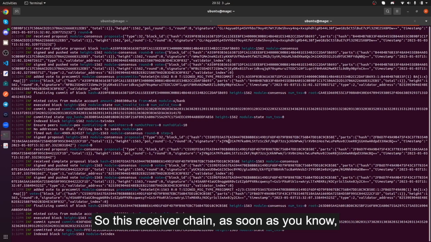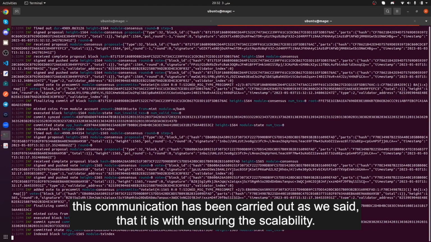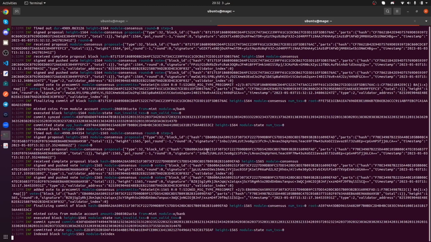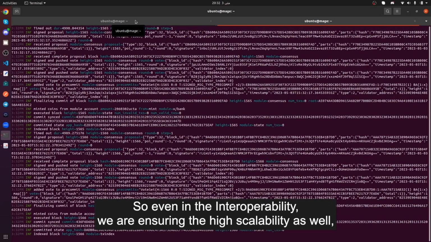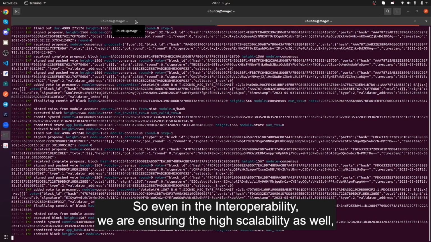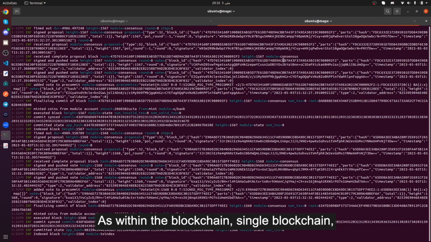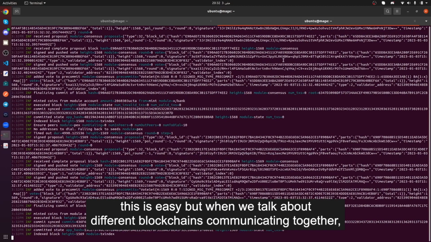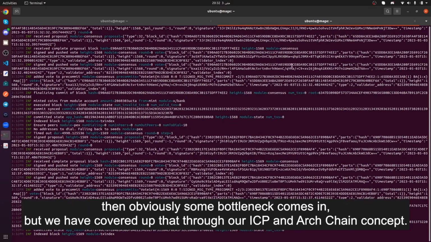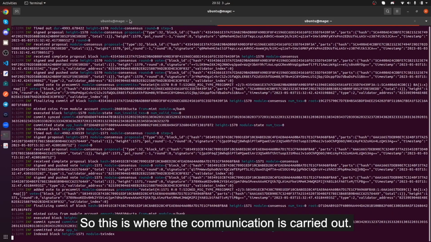As soon as this communication has been carried out, the receiver chain ensures the capability. This is done within a matter of seconds. So even in the interoperability, we are ensuring high scalability as well, which is obviously impossible in the community at this stage. Within a single blockchain this is easy, but when different blockchains communicate together, some bottleneck comes in, but we have covered that through our ICP and ArcChain concept. So this is where the communication is carried out.